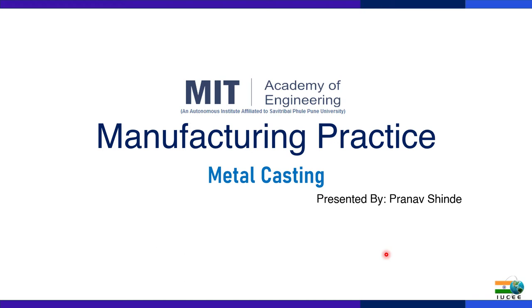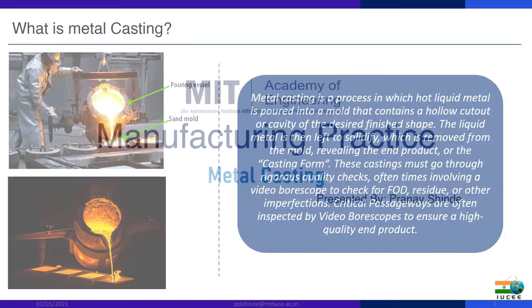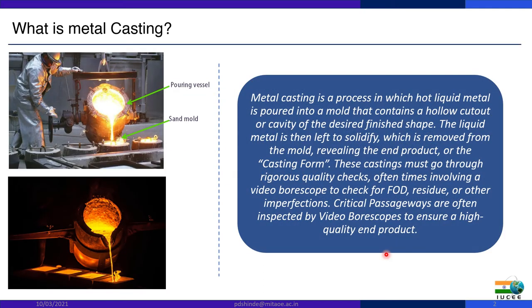So, moving forward, let's learn about metal casting. First we have to know what metal casting is. Metal casting is a process in which hot liquid metal is poured into a mold that contains a hollow cutout or cavity of the desired finished shape. The liquid metal is then left to solidify and removed from the mold, revealing the end product, or the casting form. This casting must go through a rigorous quality check, often involving a video borescope to check for FOD.